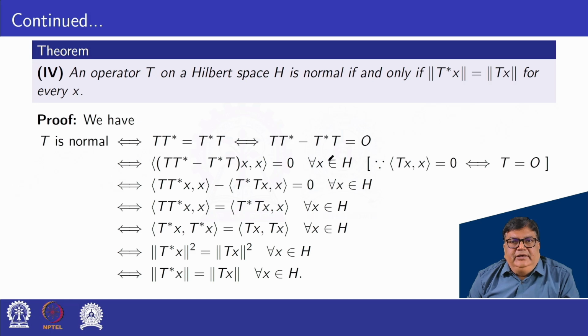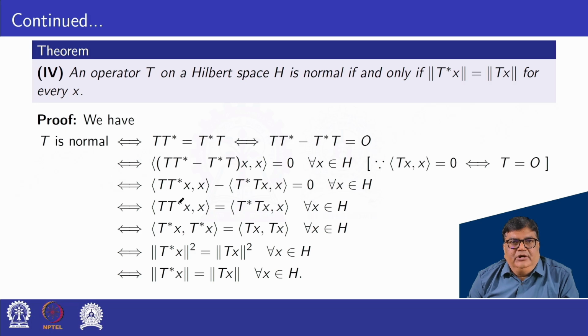So here TT star minus T star T is equal to 0. So we can write the inner product of (TT star minus T star T)x and x is equal to 0. As per the additive property of inner product, this can be written as inner product of TT star x and x minus inner product of T star T x, x is equal to 0.